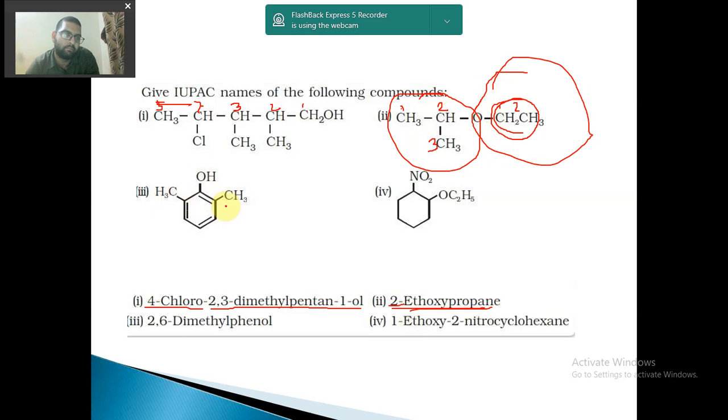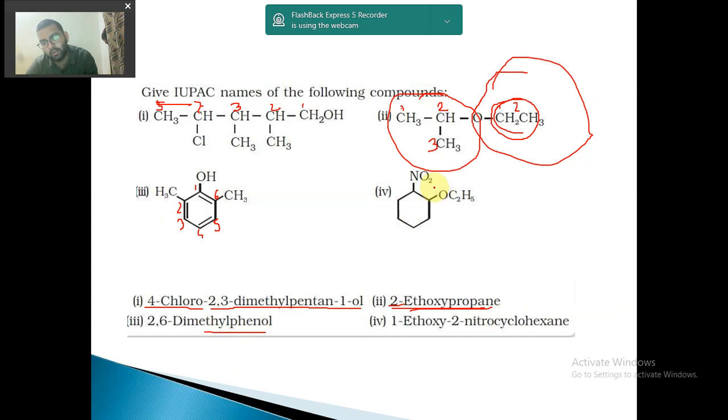Again we have to name. This is actually phenol because OH is directly attached to this benzene ring. So we keep this OH as first priority. 1, 2, 3, 4, 5, 6. So at 2 and 6 position methyl groups are present. So 2 and 6 dimethyl. And what is this? Phenol. Simple, 2,6-dimethylphenol.